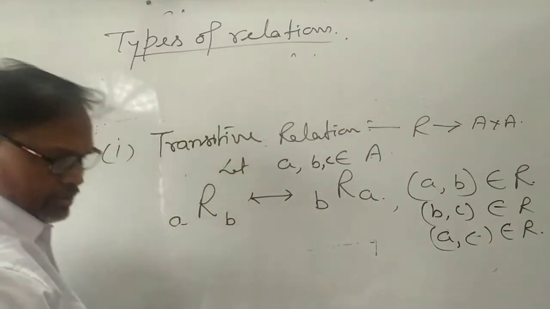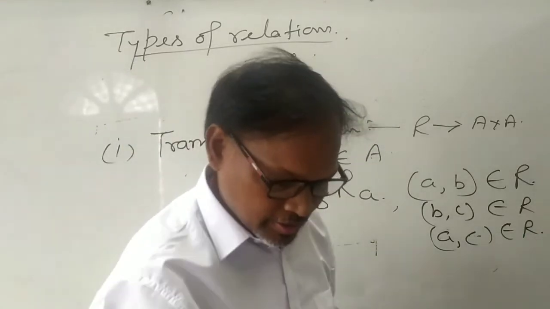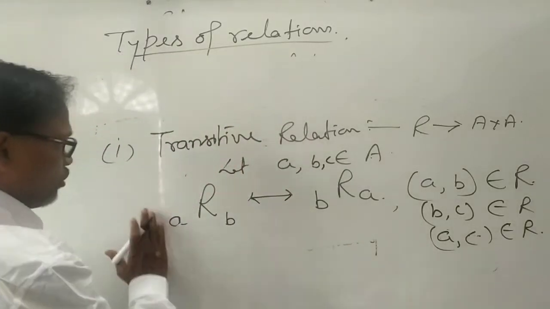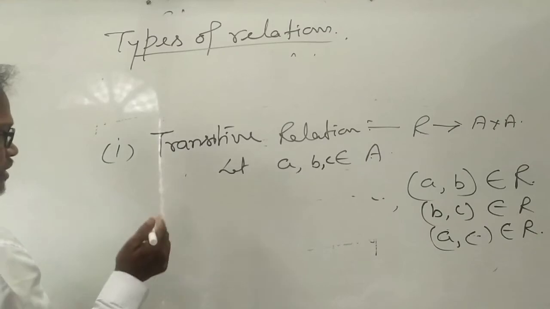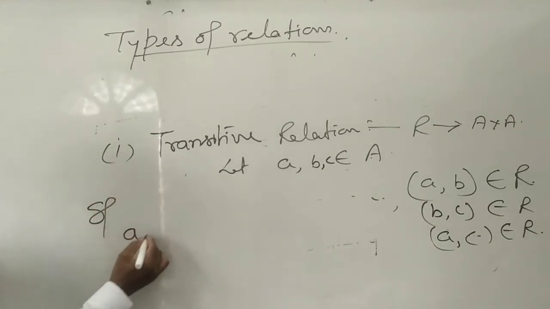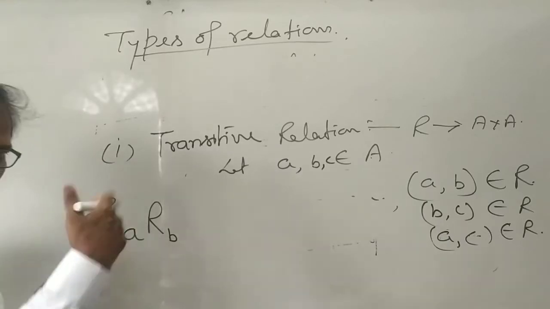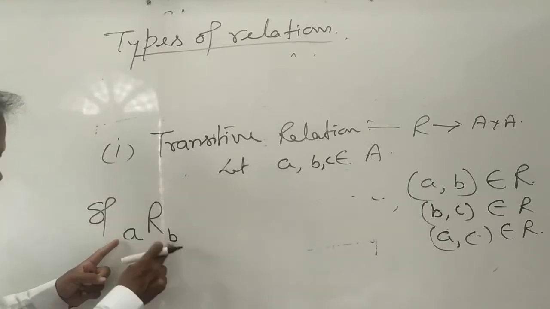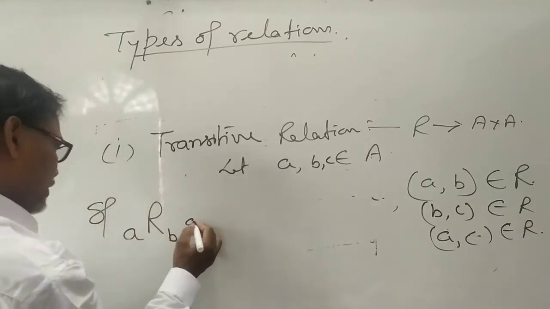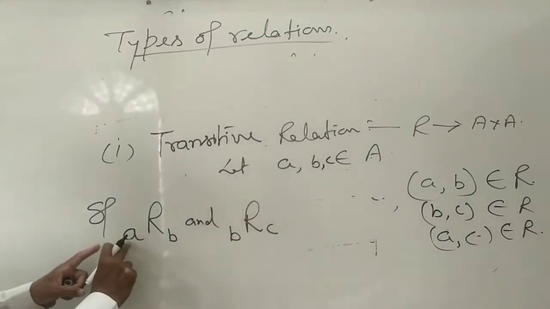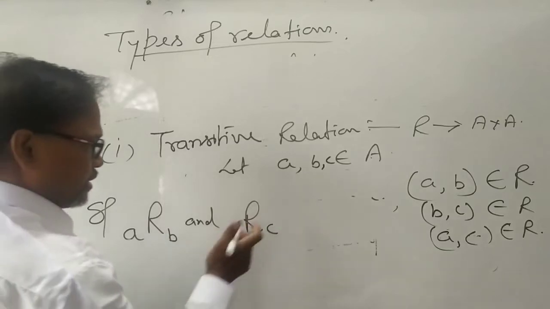These are the elements. But in this case, you have to write how to show that this is transitive. If a R b, पहला R क्या डिफाइंड है? A is related to B and B is related to C. मतलब जैसे A B से related वैसे ही B C से related.